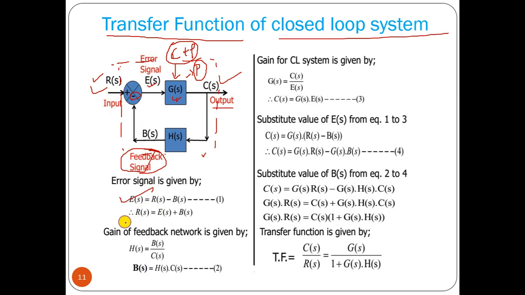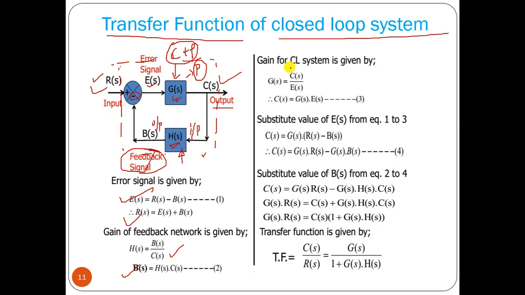Now H(s) equals what? For this particular block, the output is here, so this is the output of the H(s) block, and this is the input of the H(s) block. So H(s) equals output by input, that is B(s) by C(s). We are taking C(s) from here. So B(s) equals H(s) into C(s).